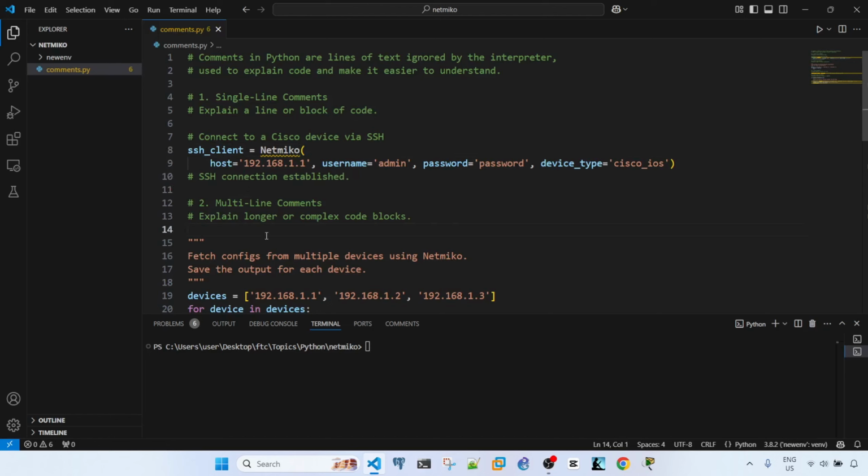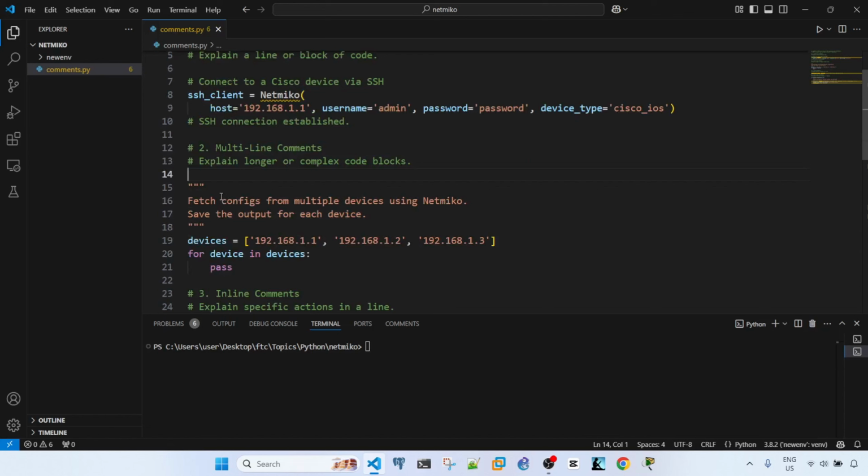Okay, let's talk about multi-line comments. So multi-line comments explain longer or complex code blocks. This is an example of a multi-line comment. We're saying: fetch configs from multiple devices using Netmiko, save the config for each device. So we're using open triple double quotations and closed triple double quotations.